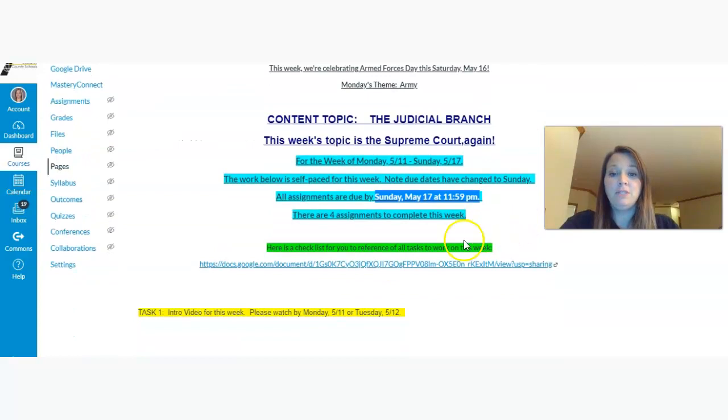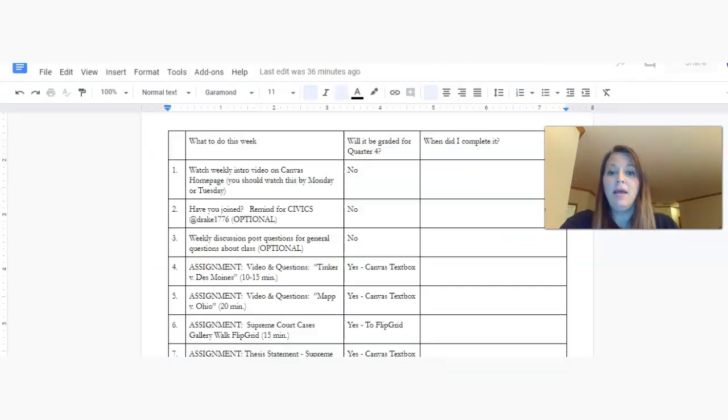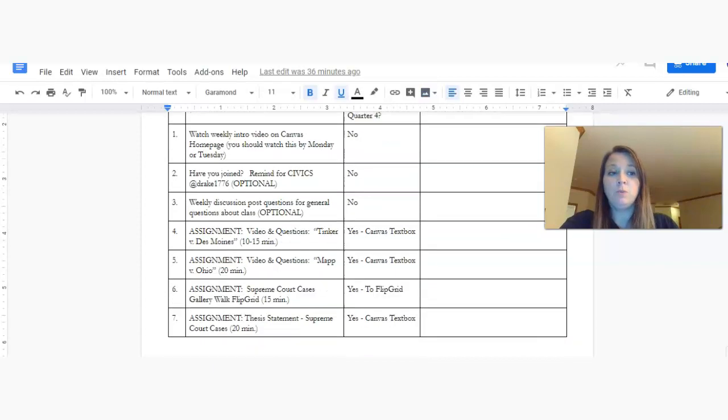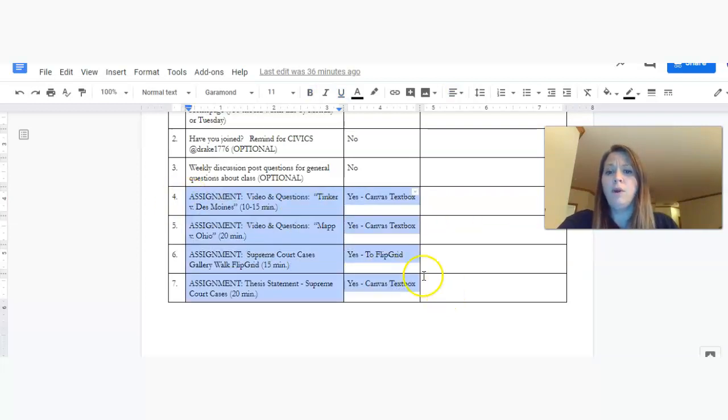Those 4 assignments are here for you in a checklist, like we always have had, and that'll tell you what assignments will be graded fourth quarter, marked complete or not. These are the 4 assignments right here. It'll tell you where you need to submit those: to Canvas text box, a Flip grid, and then back to Canvas text box with a thesis statement. I know you're going to be so excited to do that again.